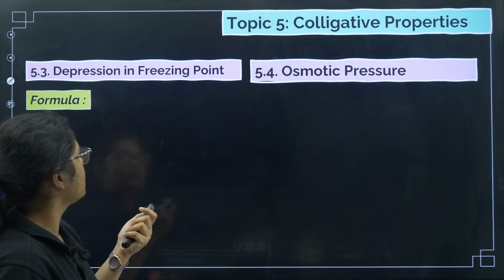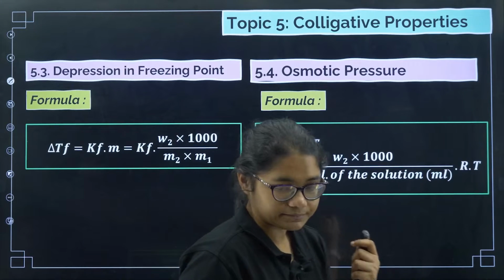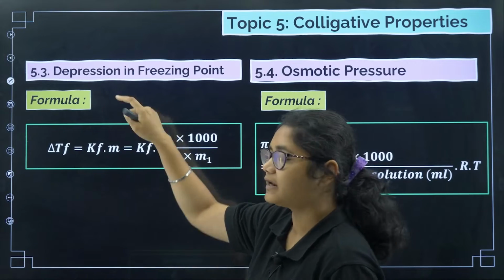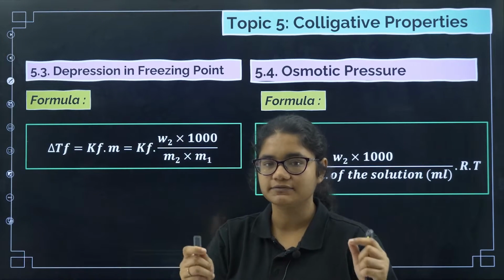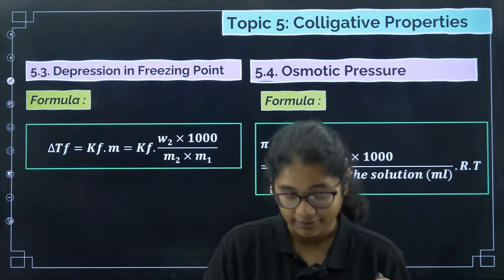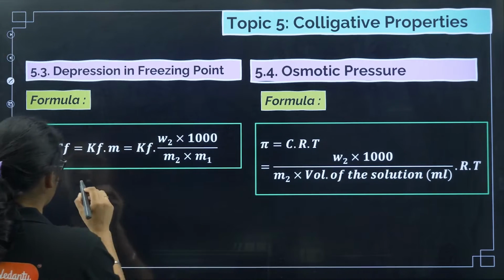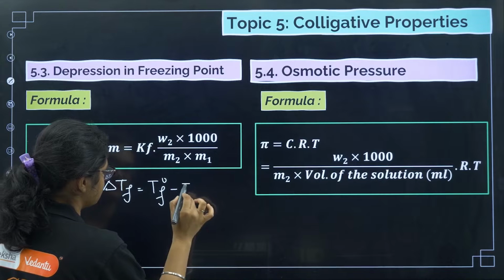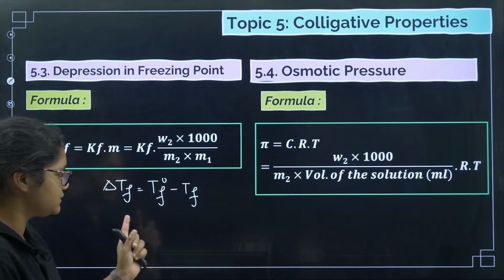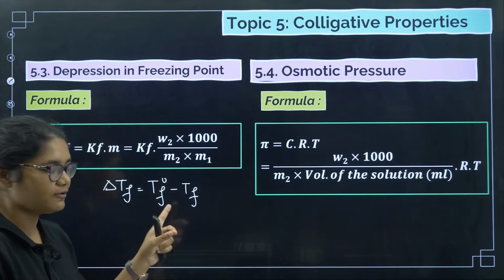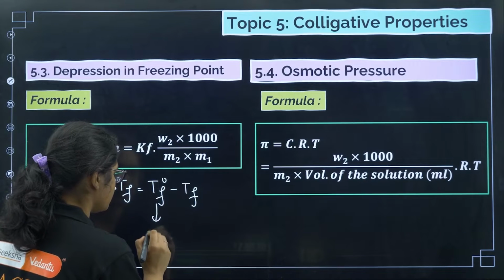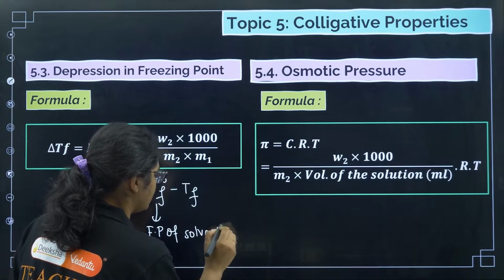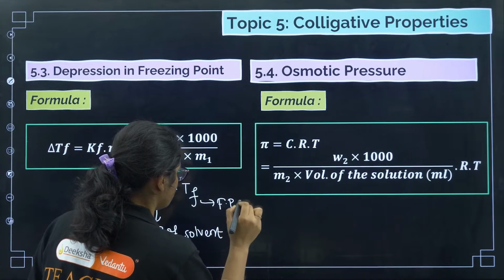Okay, now coming to the next one, that is depression in freezing point. In depression in freezing point, we have the same formula, delta Tf is equal to Kf into m. When a solute is added to a pure solvent, its freezing point decreases. So how can I write this delta Tf formula? Delta Tf will be equal to T naught f minus Tf. If you remember, in boiling point it was Tb minus T naught b, but here it will be T naught f minus Tf. Now what is T naught f here? Freezing point of pure solvent, and Tf is the freezing point of solution.